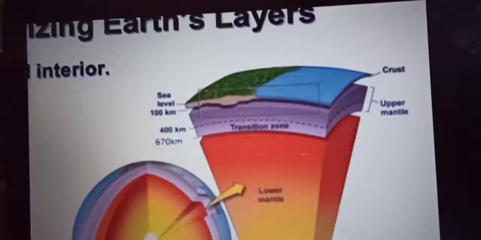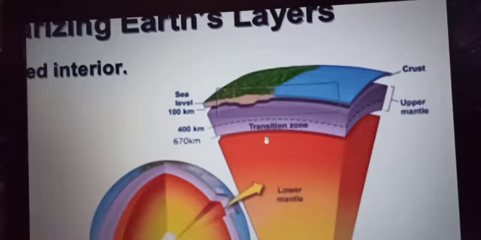So below this asthenosphere, there is a layer we call the transitional zone, which is between 400 to 670 kilometer. It separates the upper mantle from the lower mantle. So this is all about the mantle of the earth.